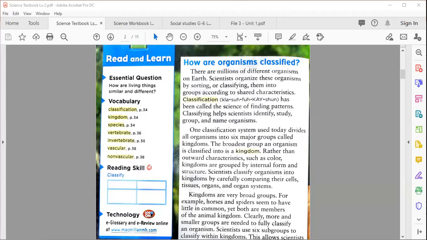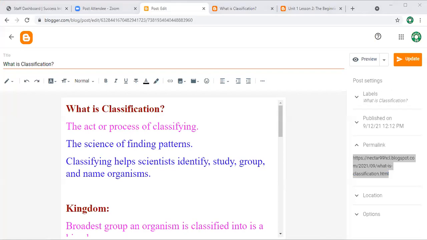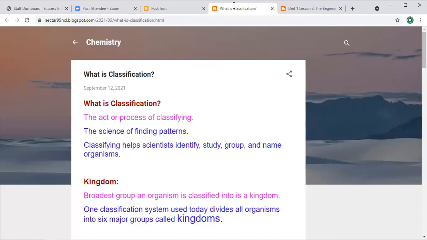When you open this link, a window will pop up in front of you. This window you can see easily when you open the link. It is about classification. So here is the question in front of you: what is classification? You can easily answer this question. Classification is the act or process of classifying.